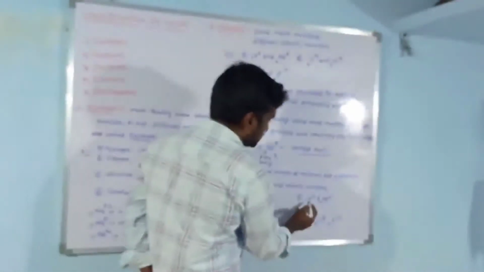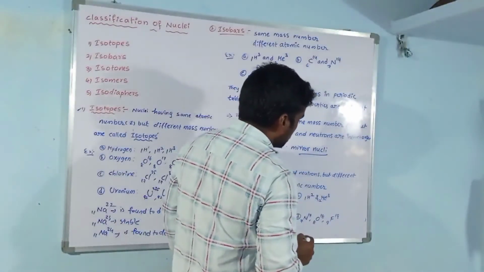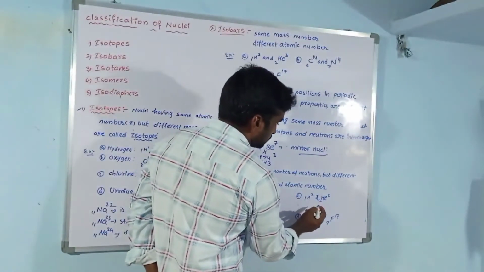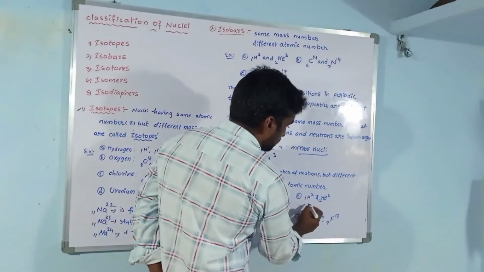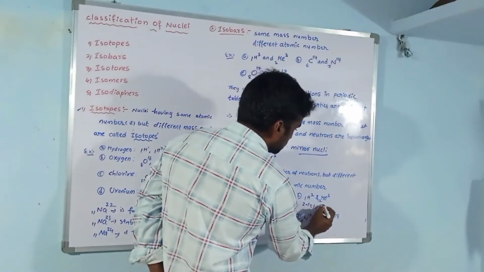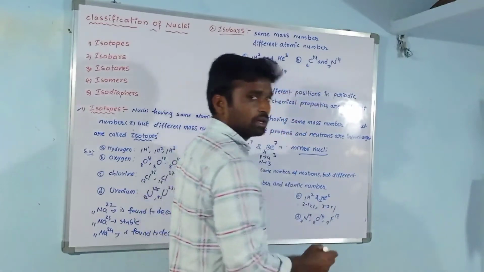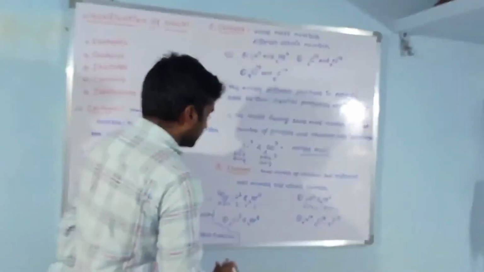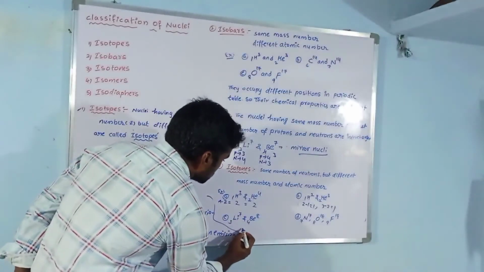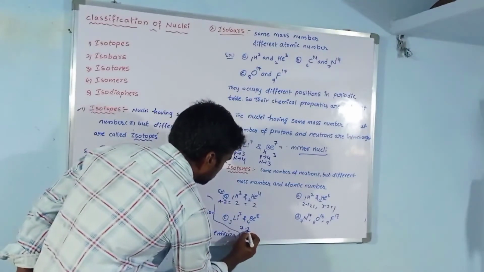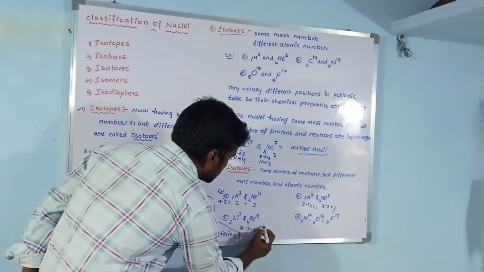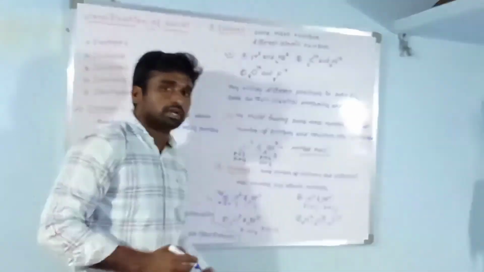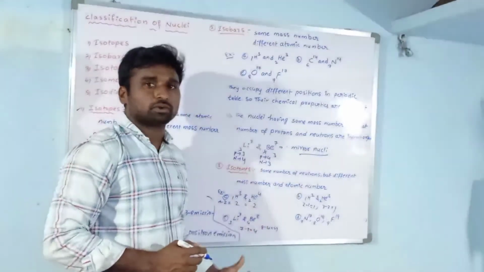If you see here, this is 1H2, this is helium-23. So 2 minus 1 means that is 1, and 3 minus 2 means that is also 1. So the neutron number is the same in these two elements. Next, if we take lithium-37, in this element what is the neutron number? That is 4. In the other element, that is also 4. So the neutron number is the same in these two elements, so they are called isotones.